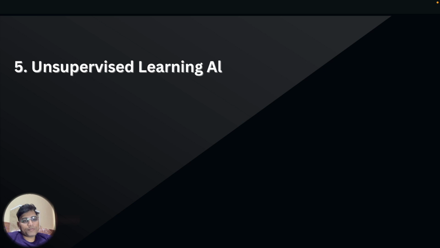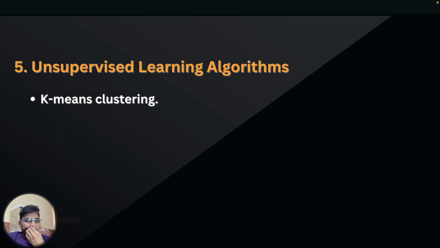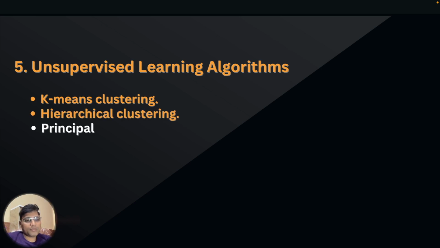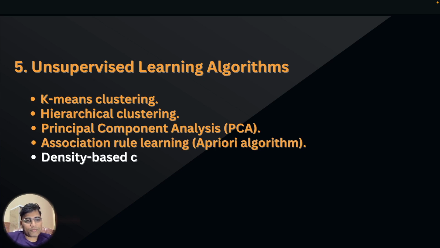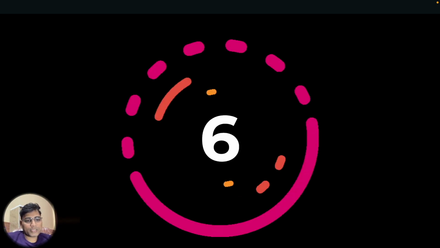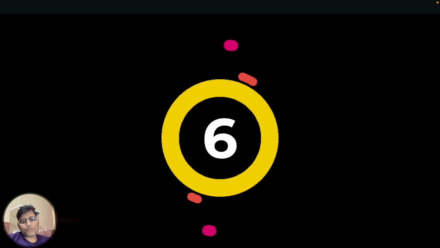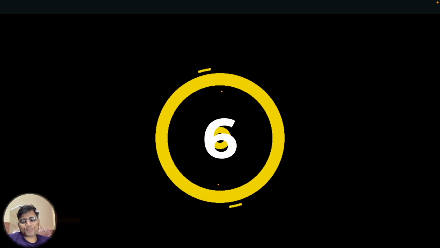In topic number 5th, we will learn unsupervised learning algorithms, which further consists of 5 key subtopics. Number first, k-means clustering. Number second, hierarchical clustering. Number third, principal component analysis. Number fourth, association rule learning. Number fifth, density based clustering. Let us move forward for topic number 6.